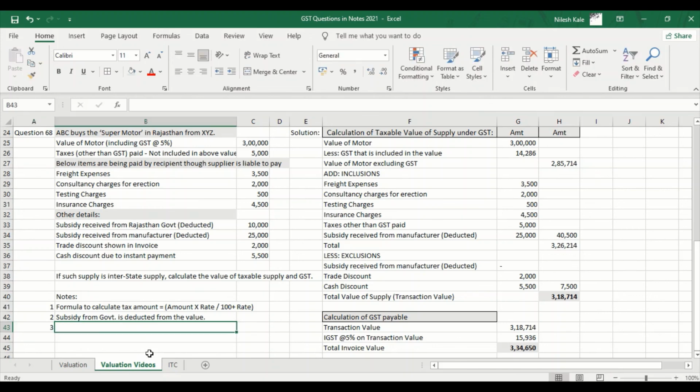Note number 3. Subsidy from manufacturer is to be added. I will continue this in the value, right? Manufacturer, I have added this, right?